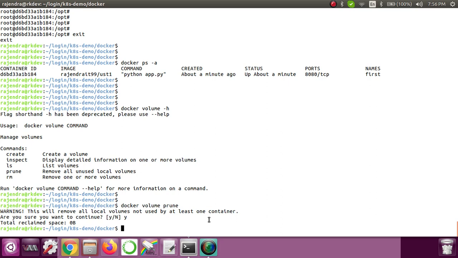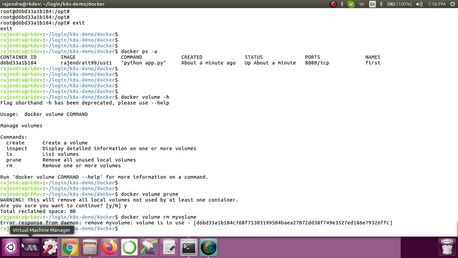But now let's try with the rm command. We have an rm command as well. You can give the volume name. Now if I run this, you can see that the volume is in use, so you cannot remove it, because it is attached to the container. Until and unless your container is removed, you will not be able to delete this particular volume. So first let's go back, stop that container, remove that container, then come back here and remove this particular volume. Let me do this first.